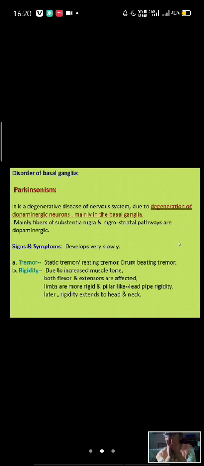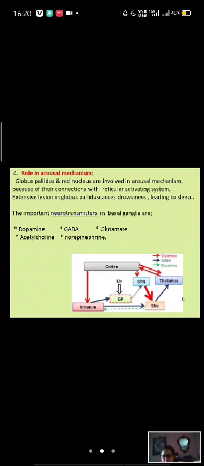So tell me, in which circuit are the dopaminergic neurons present in this basal ganglia? Look at the circuit shown, where are the dopaminergic neurons? This one, striatum to substantia nigra. Corpus striatum to substantia nigra is GABA, and this one is substantia nigra to corpus striatum. So the nigrostriatal pathway, nigra to corpus striatum, is the dopaminergic pathway. And these two are GABA. Okay.